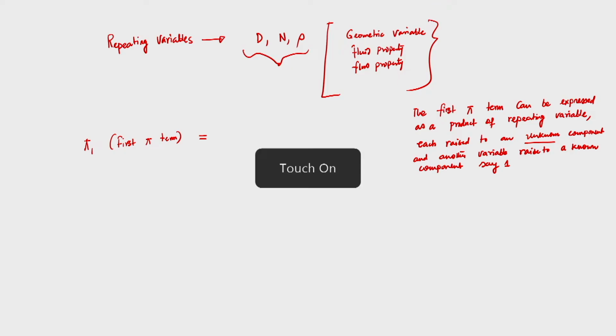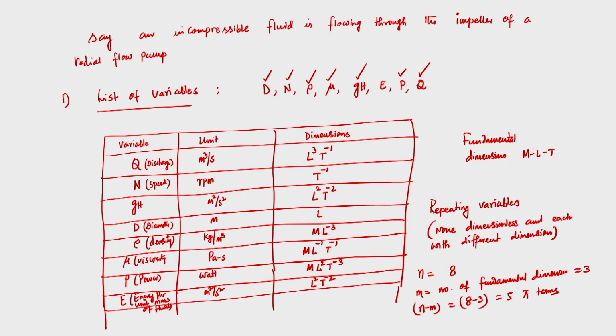So, if I go back to my previous slide and say I would like to form pi 1. So, here D, N and rho are the repeating variables, and without them there are 5 variables. So, if I take Q as the first pi term's other variable, then the Q dimension is L cube t power minus 1.